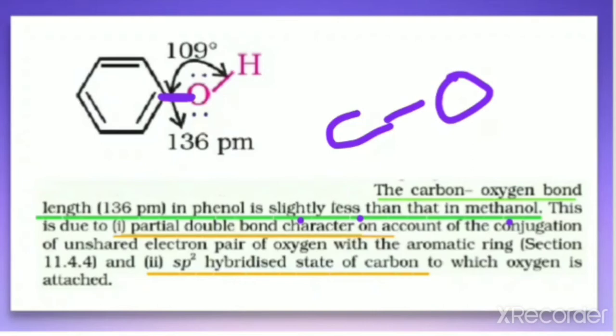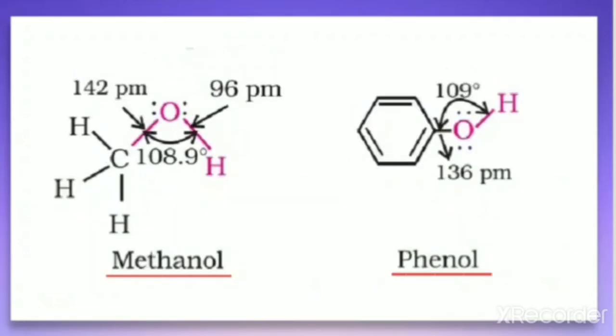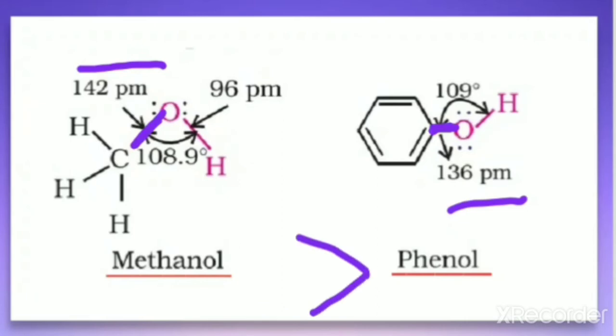As we discussed the two structures just now, we can find that in the case of methanol, the CO bond length is 142 pm. But in the case of phenol, the CO bond is 136 pm. So you can find that the bond length of phenol is slightly less than in the case of methanol. That we need to discuss here.